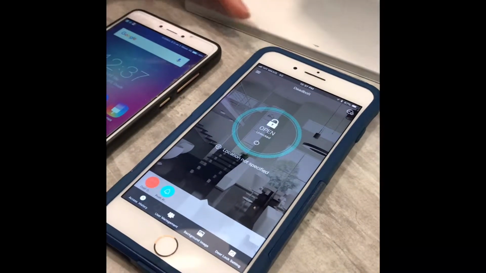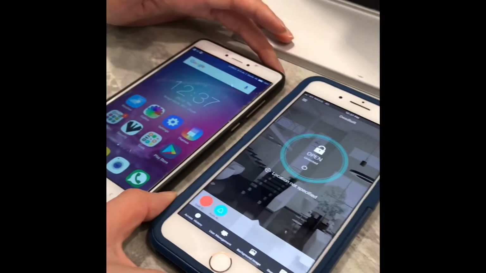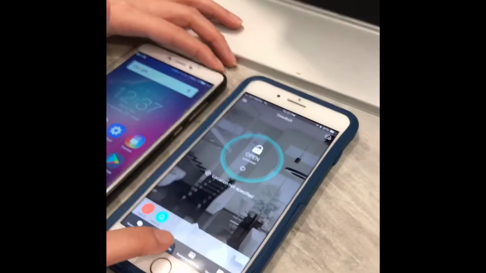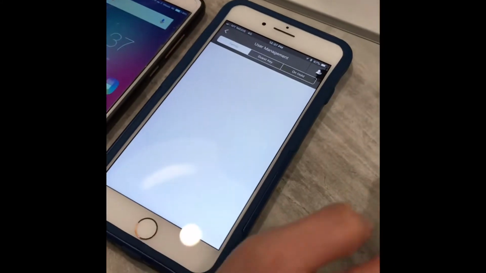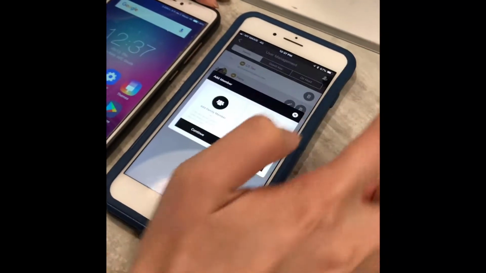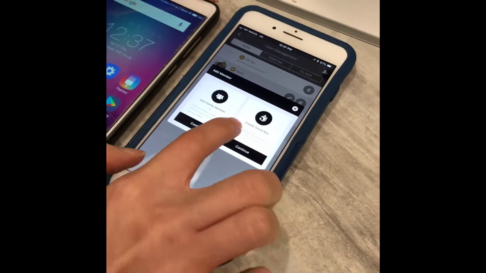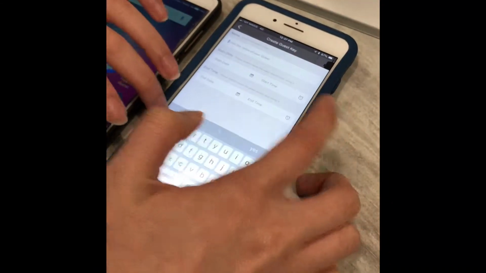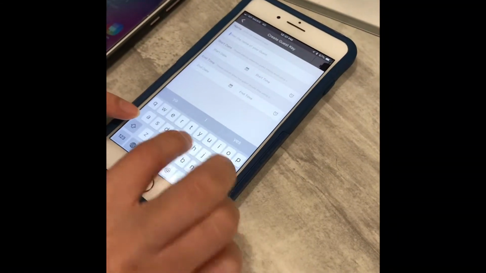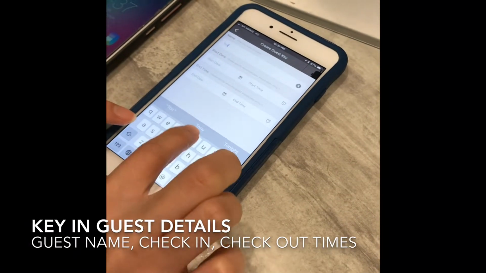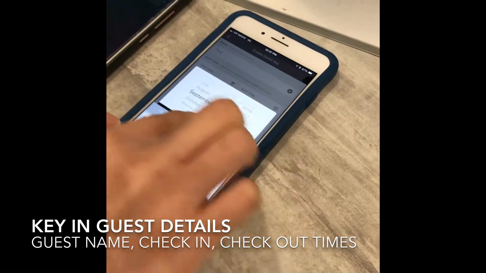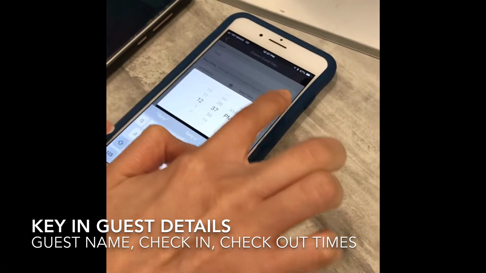Okay, now I'm going to explain how to create the guest key. So the same thing, you go to the user management, okay? So just click the add button, and on the right side, create guest key, continue. And you're going to just key in the name of your tenant or your guest.